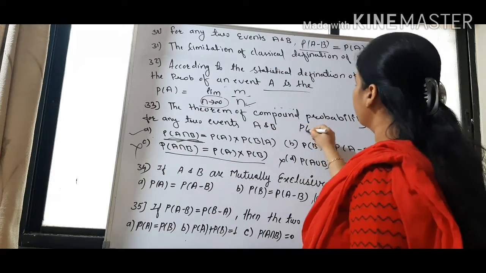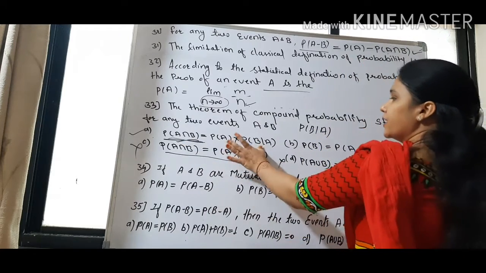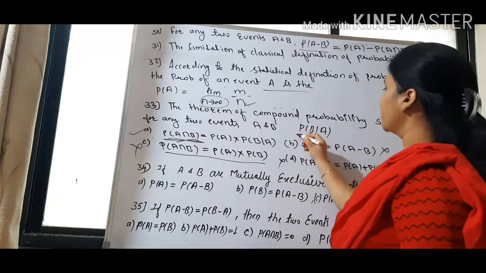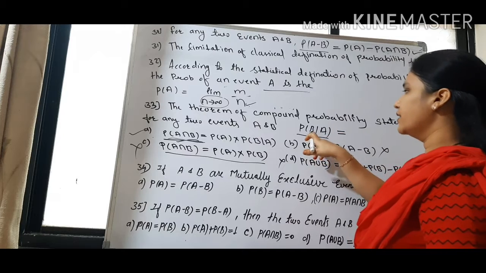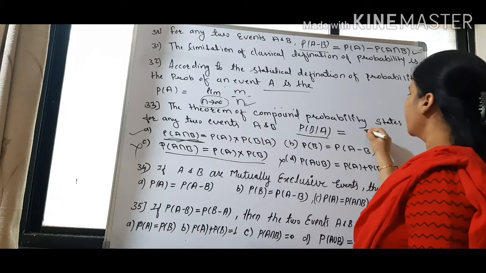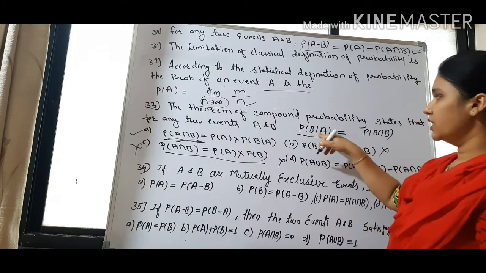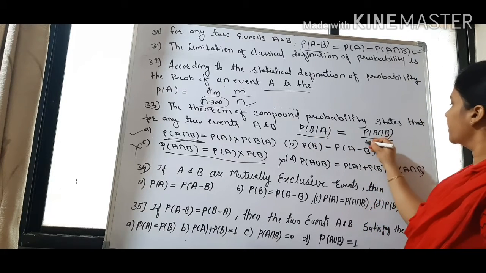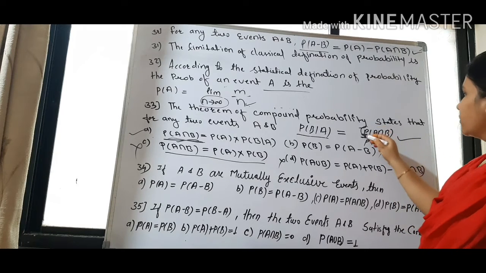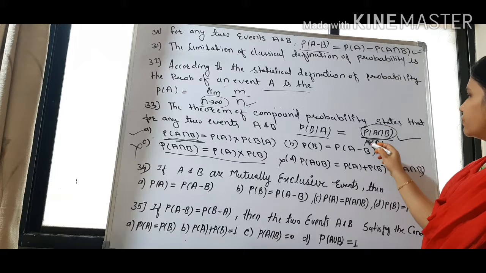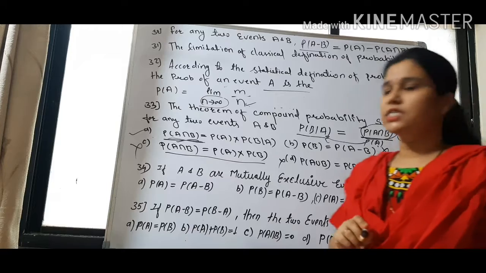The question is actually like this: it has asked for A intersection B, but this is a conditional question. So probability of B given A, by using conditional probability we can write it as B given A. So we will write the intersection of B and A, which can be written as probability of A intersection B. Now the second element is A, so we will divide it by probability of A. From this formula, if I pick up only the probability of A intersection B, it forms probability of B given A into probability of A. That's why option A is correct.